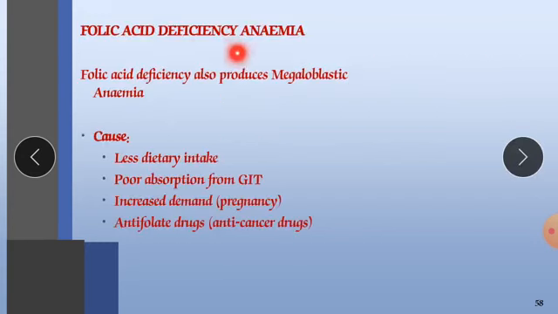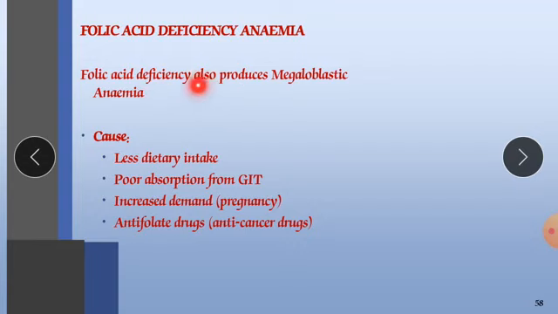Folic acid deficiency anemia. Folic acid deficiency also produces megaloblastic anemia. What is megaloblastic anemia? Mega means large, blast means cells, so large-sized RBCs are going to be produced. There are various causes, and folic acid is a very important agent for our RBC. Without folic acid it is difficult to produce RBC, and folic acid deficiency directly leads to megaloblastic anemia.